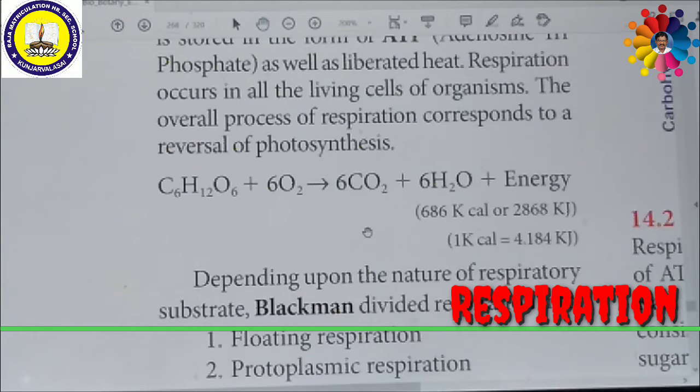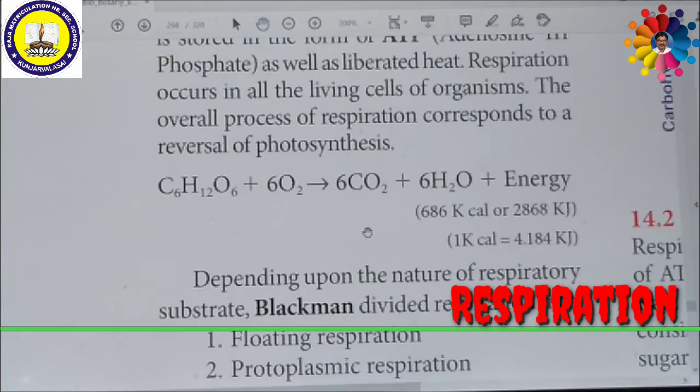Depending upon the nature of the respiratory substrate used, respiration is divided into two types. One is floating respiration, another one is protoplasmic respiration. When carbohydrates or fats or even some organic acids serve as the respiratory substrate, it is called floating respiration. It is a common mode of respiration and does not produce any toxic product.